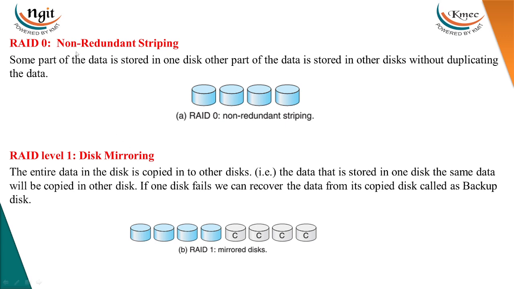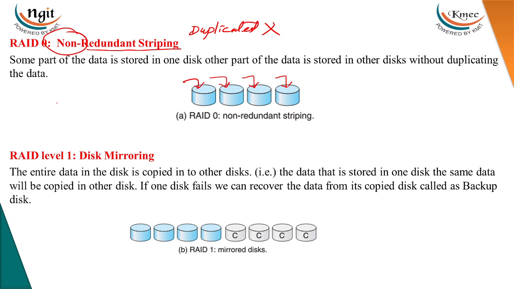First, RAID 0. Here it is called non-redundant striping. That means the data is not duplicated here. But what actually happens? Instead of storing the entire data on one disk, we divide the data and put it onto different disks.